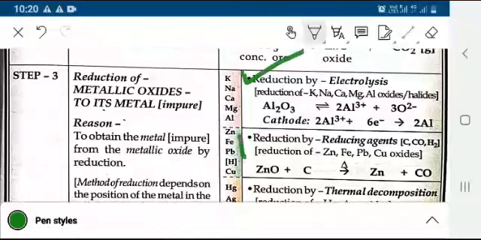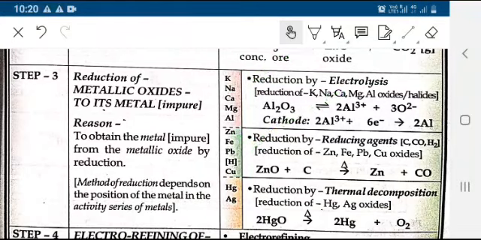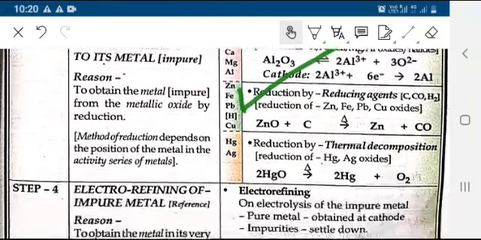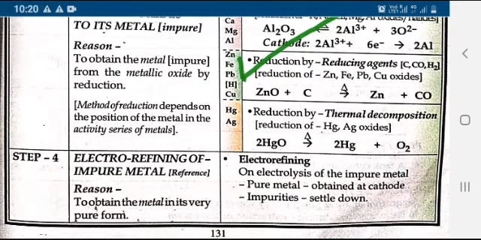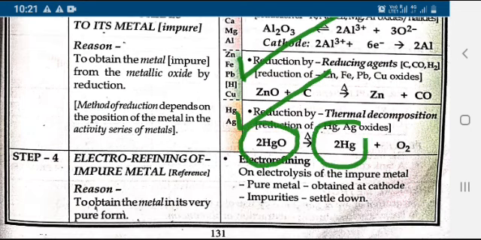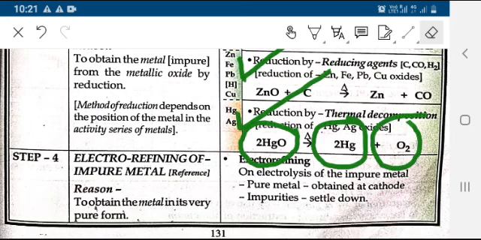Second is reduction by reducing agents. Various reducing agents like carbon monoxide and hydrogen are used. ZnO plus C gives Zn plus CO. Reduction by thermal decomposition: 2HgO gives mercury and oxygen.